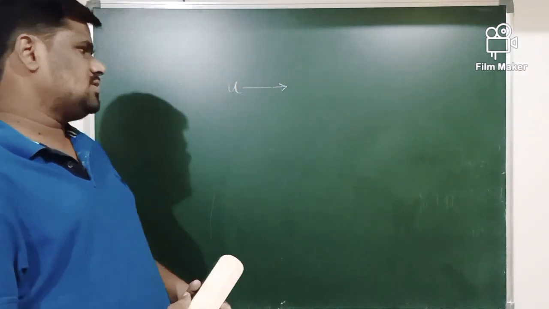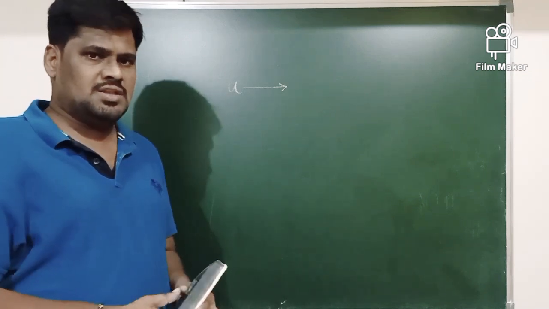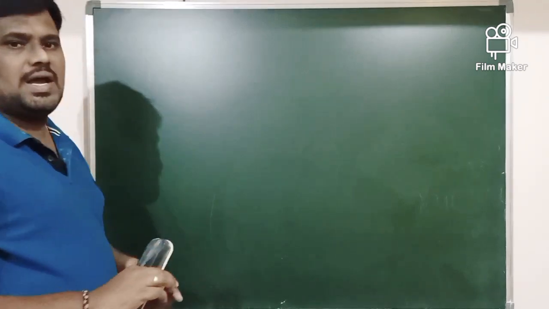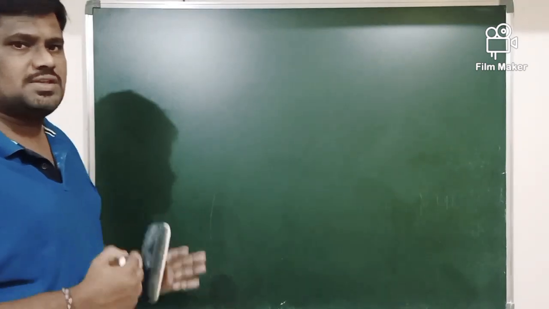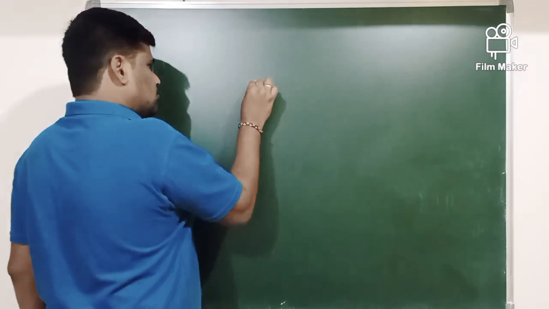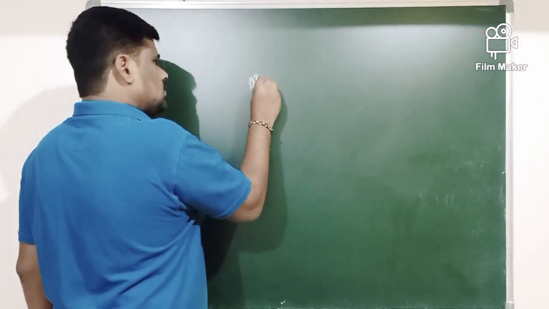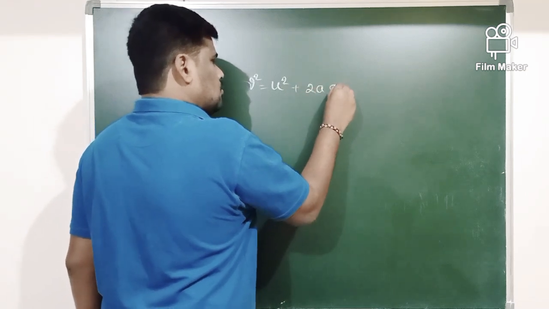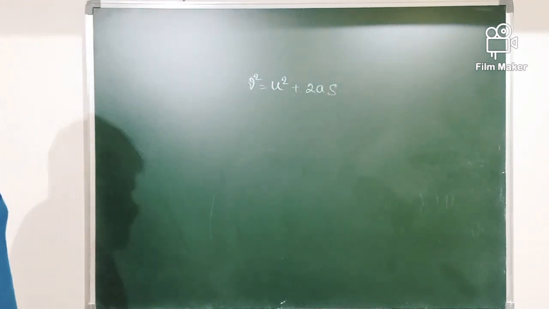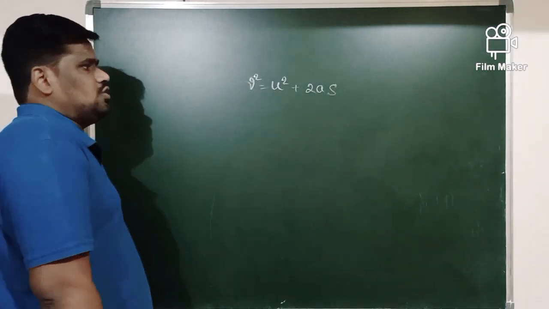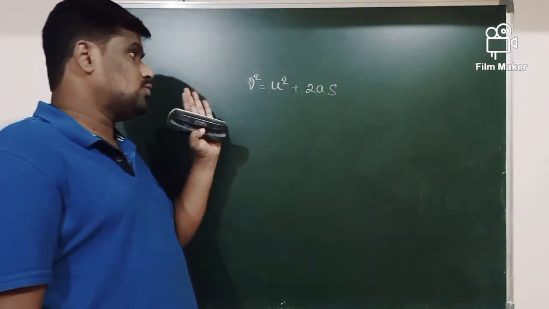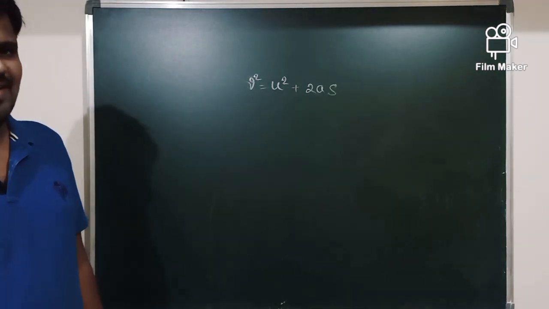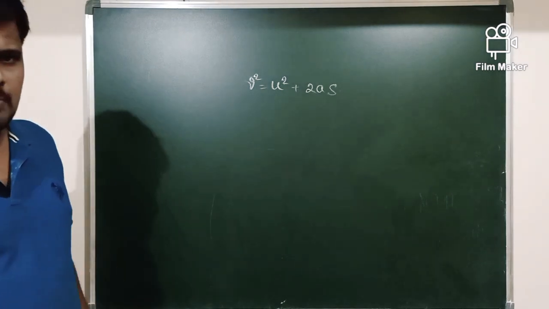The stopping distance here, or else let me analyze the formula to calculate the stopping distance. For that, I will use one of the famous equations of motion, that is v square equals to u square plus 2as. So I will make use of the equation v square is equal to u square plus 2as in order to calculate what? The stopping distance here. How are we calculating stopping distance?